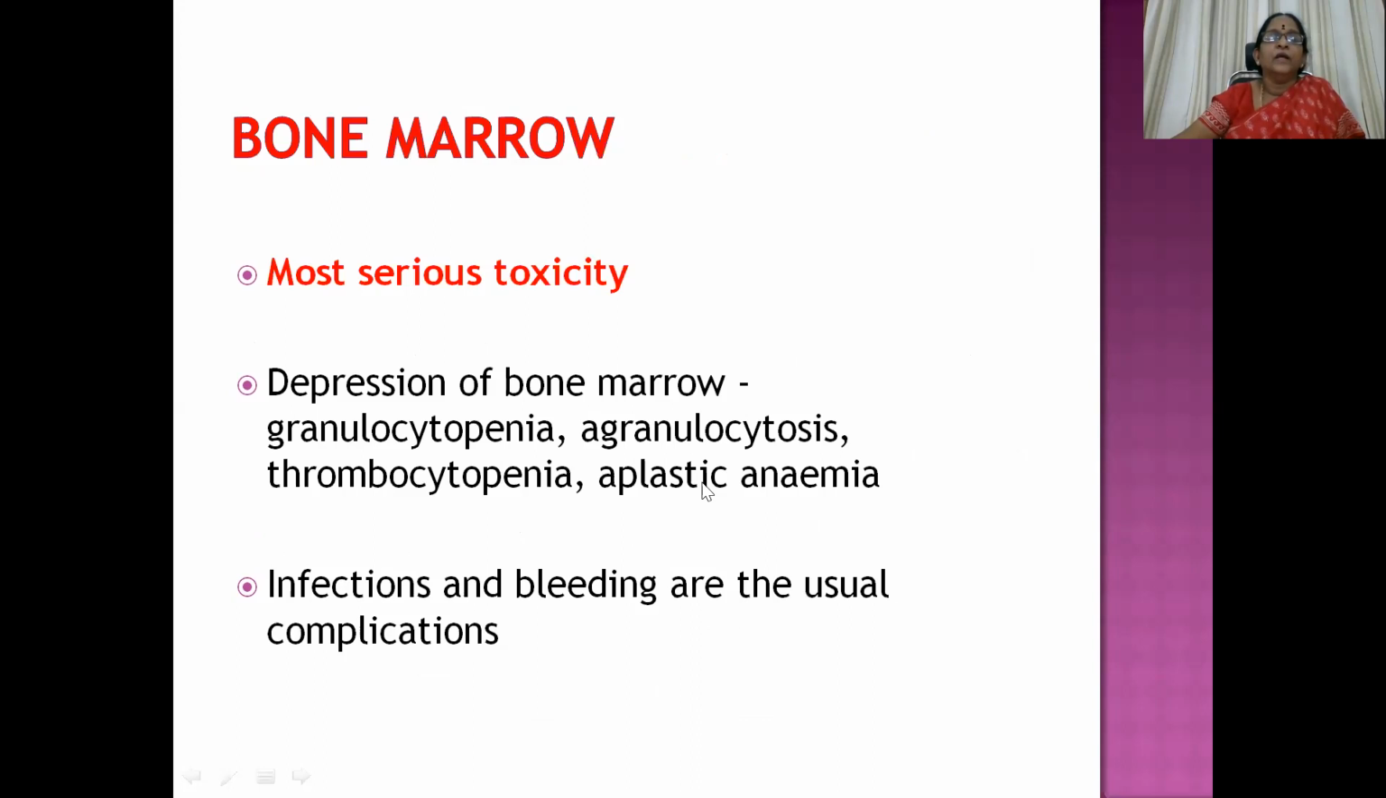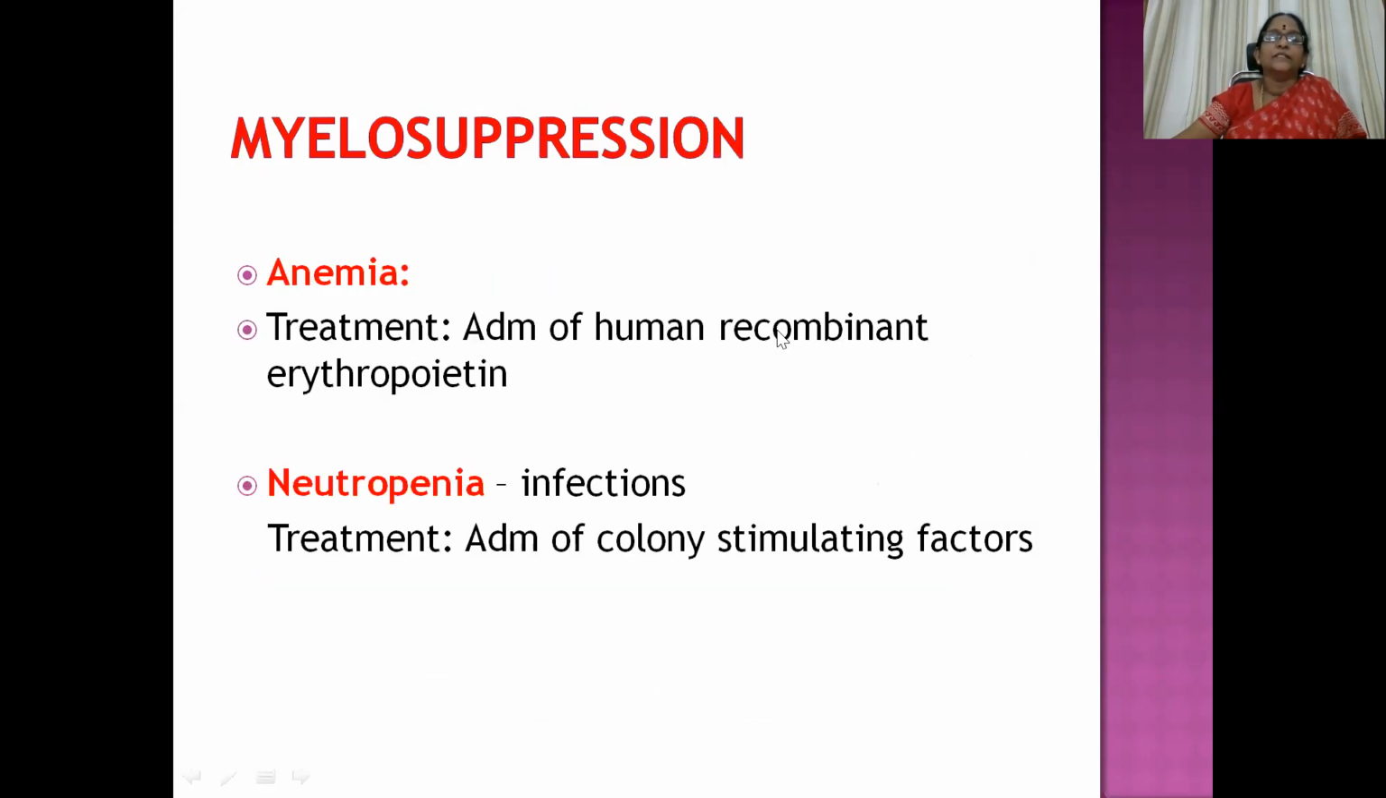Then bone marrow ADR. This is the most serious or dreadful toxicity. So depression of bone marrow occurs with all the anti-cancer drugs. It can give rise to granulocytopenia, agranulocytosis, thrombocytopenia, aplastic anemia, etc. Because of all this cellular bone marrow suppression or depression, infections and bleeding are the usual complications.